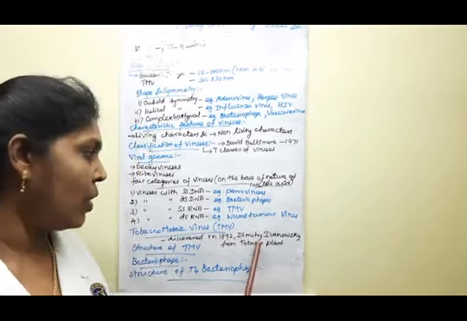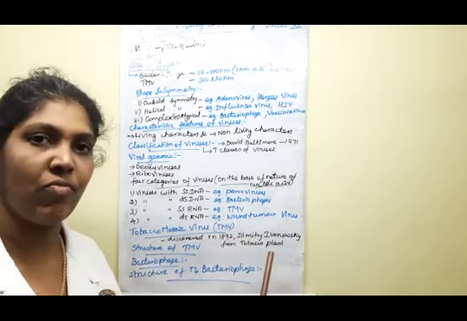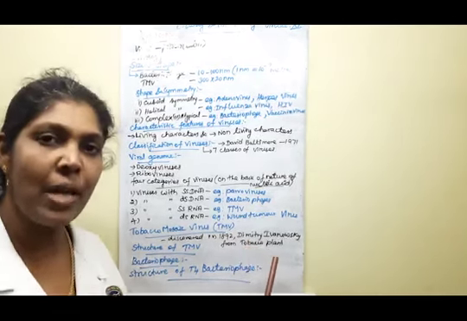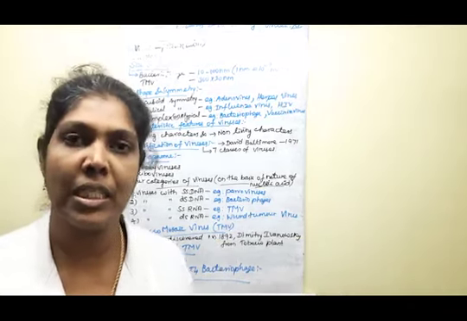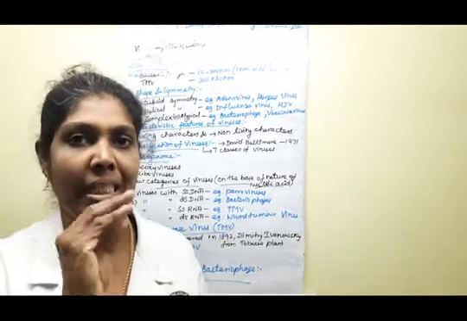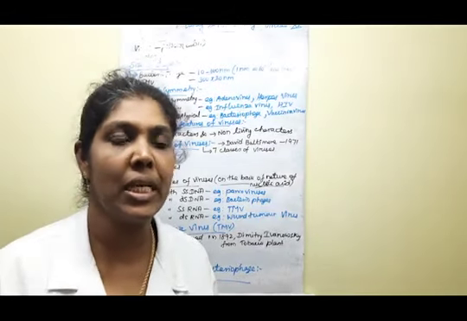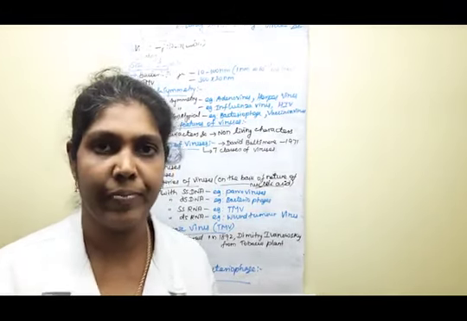Clear, children? Which person discovered this virus, in which plant, and in which year. These are some one-word questions, so you should prepare them.